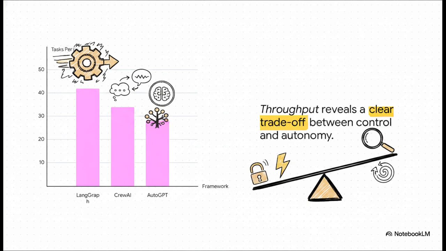Crew AI hits 34 tasks per minute because that conversational message passing we just talked about requires heavy processing time for the AI to constantly parse intent. And AutoGPT sits at 28 tasks per minute because that deep, autonomous goal-seeking behavior requires constant, time-consuming self-reflection and central planning. The real trade-off you need to take away from this is pretty clear. High control yields high execution speed, while deep autonomy trades that speed for flexibility.